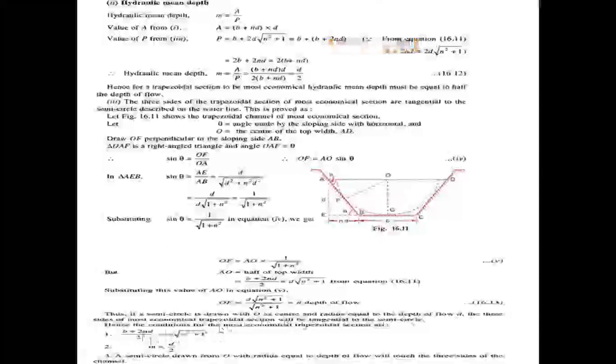For semicircular conditions in the most economical channel, you need to follow these rules. B plus 2nd by 2 equals d into root of n square plus 1. Hydraulic mean depth m equals d by 2. A semicircle drawn from O with radius equal to the depth of flow will touch the three sides of the channel.